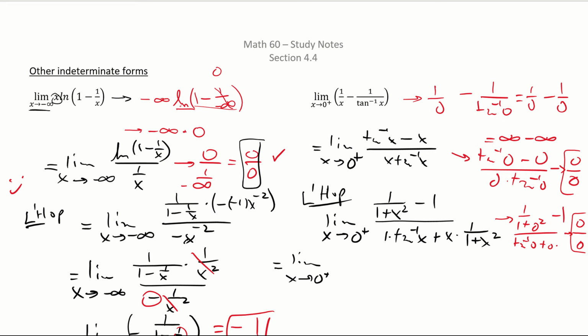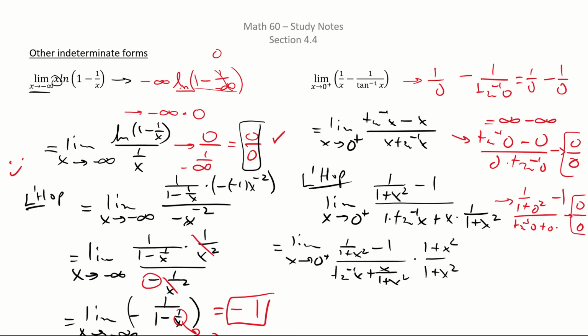So let's write it out. We're going to have 1 over 1 plus x squared minus 1, over tan inverse of x plus x over 1 plus x squared. And the reason I'm going to multiply top and bottom by 1 plus x squared is it simplifies the problem, because we might have to do L'Hopital's again on this. So let's see what happens.